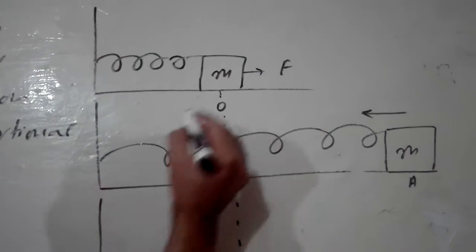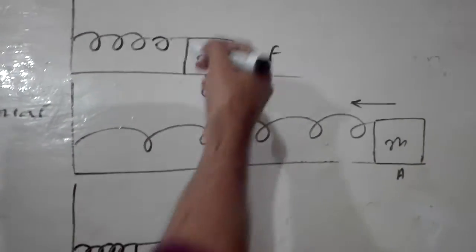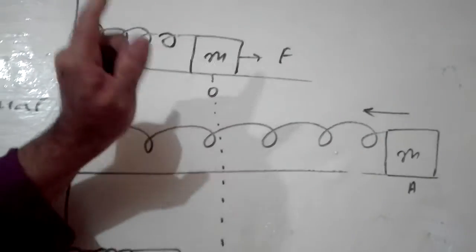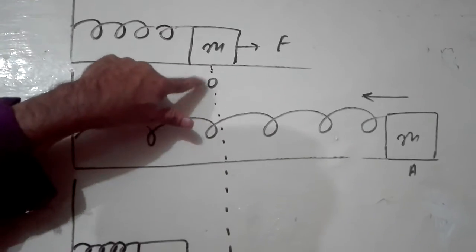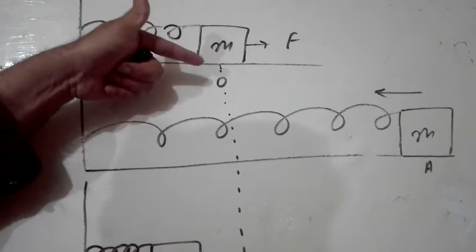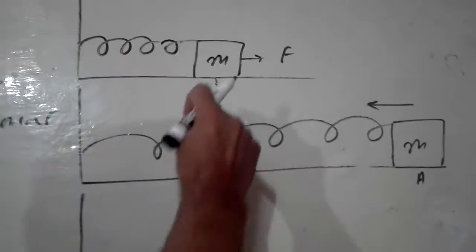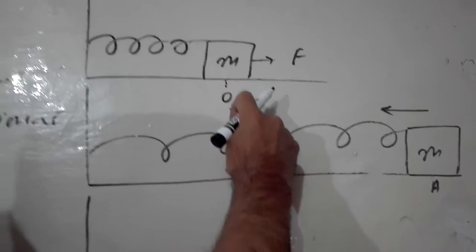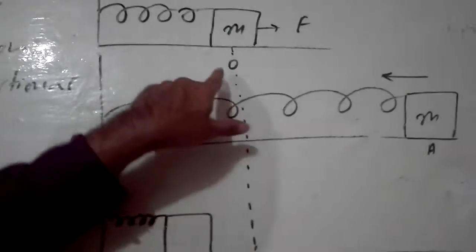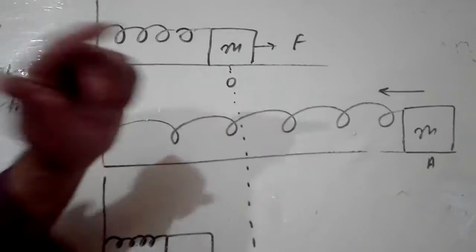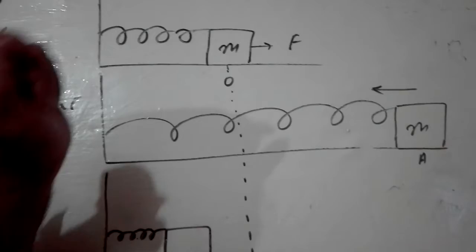Okay, now the point at which it is at rest, not moving, that point is known as the mean position. The second name of this point is also equilibrium point. You can also write equilibrium point or mean position.